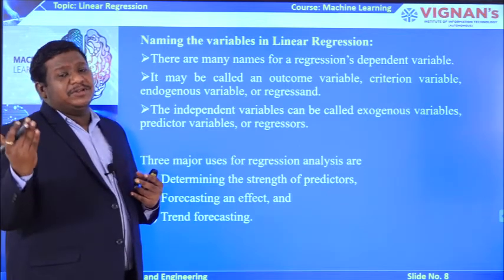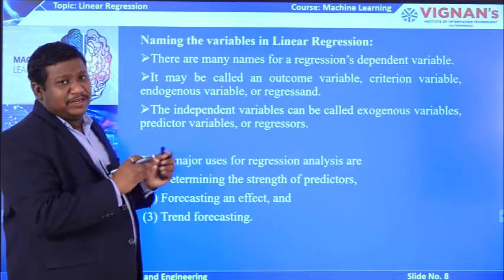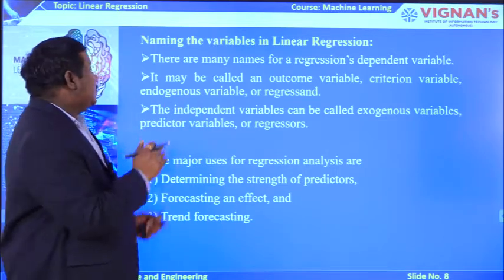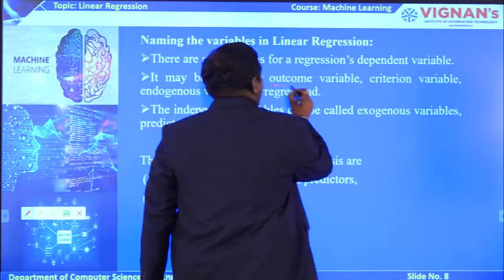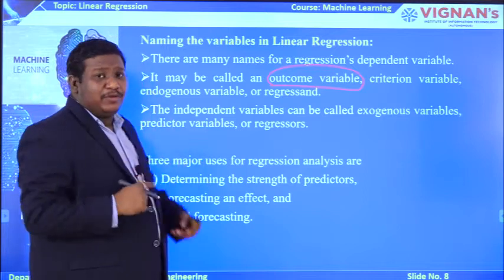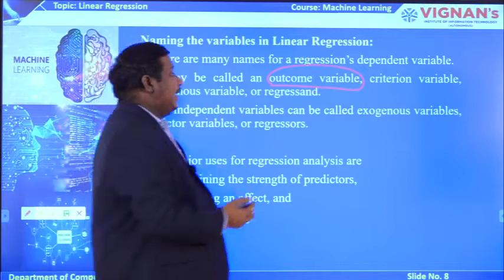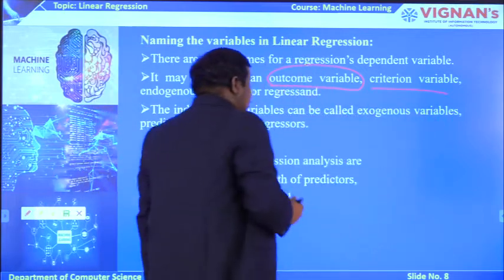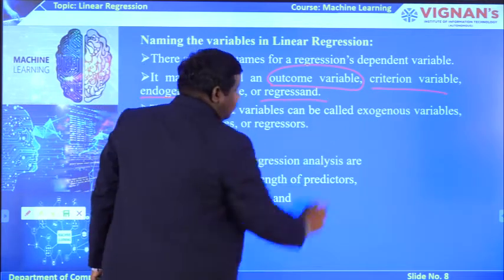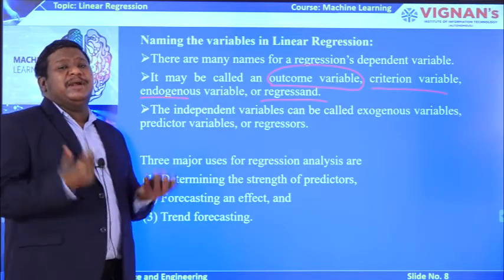If somebody is using another name, he is going to represent it with that name. These are some of the standard names considered in the literature to call a dependent variable or an independent variable. Some of the dependent variable names are outcome variable, where we are going to get the outcome of the project or problem, or criterion variable. Similarly, endogenous variable or regressand. These are the different names that can be used to represent a dependent variable.